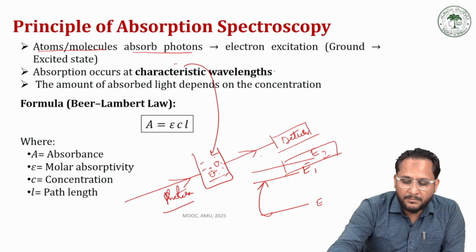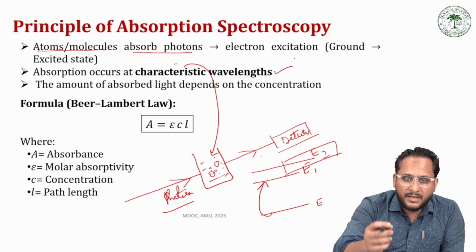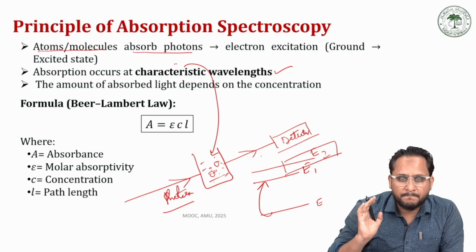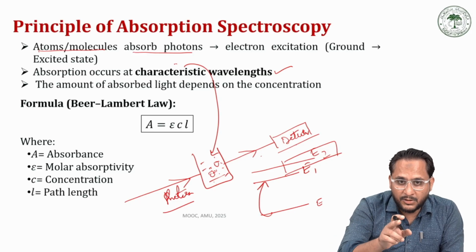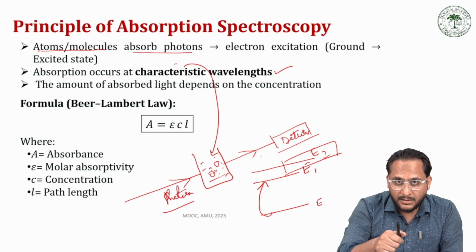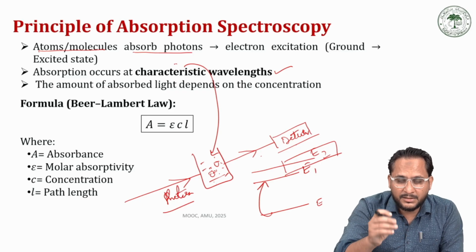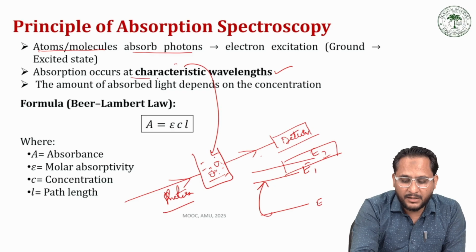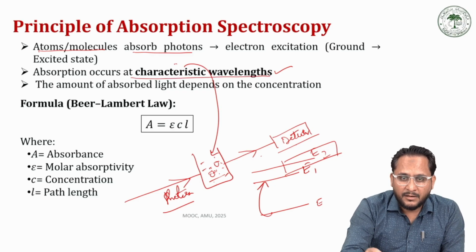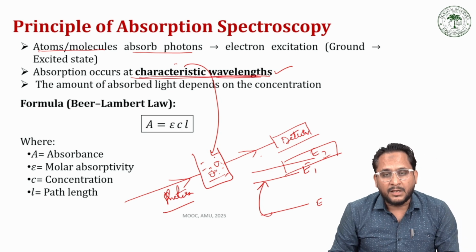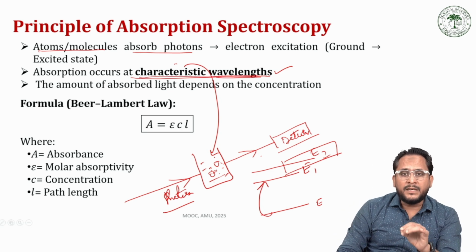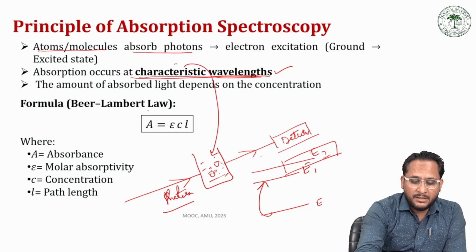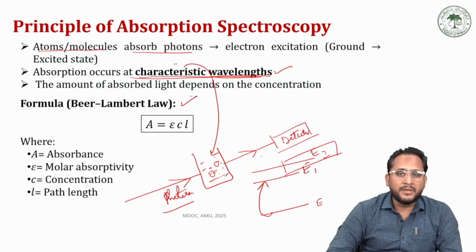And each and every sample has its own characteristic wavelength. This is what was reported by Kirchhoff in 1859, that each and every pure sample has its own characteristic spectrum. So they absorb light of a characteristic wavelength. Now, the amount of light absorbed is governed by a famous law called Beer-Lambert's law.